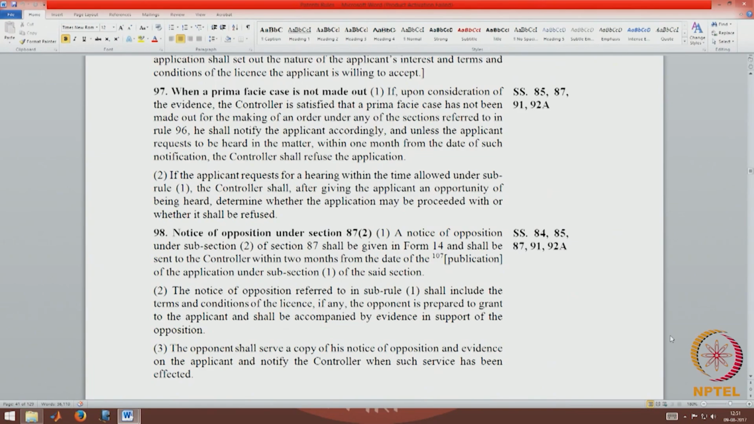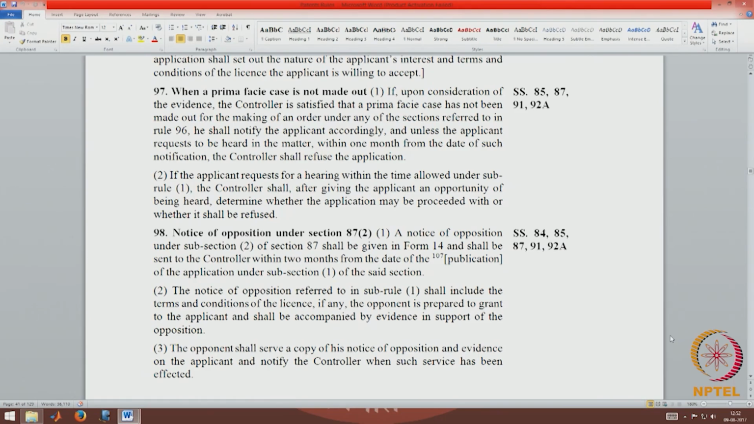The publication mentioned here is when the controller feels that a prima facie case has been made out, he will direct the applicant to serve copies on the patentee and shall publish the application in the official journal. So, the official journal is different from the gazette. The official journal is the journal of the patent office, which is published every Friday. An online version is available on the patent office website.